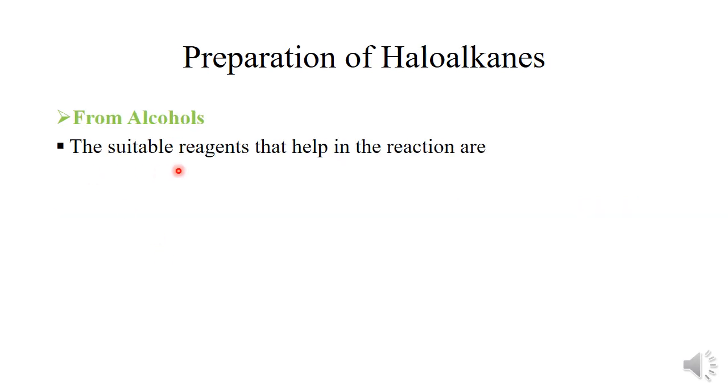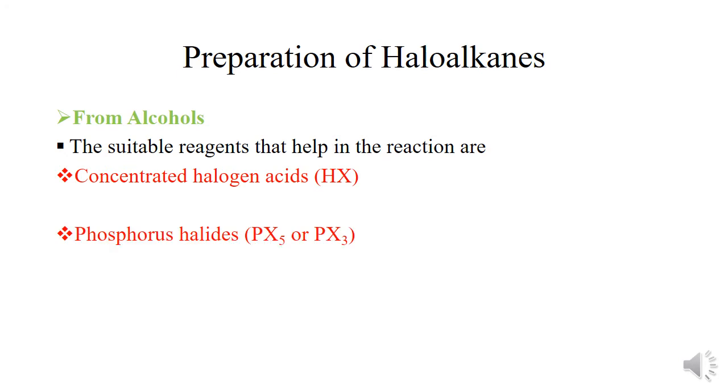The suitable reagents which help in the reaction are first, concentrated halogen acids, second, phosphorus halides, that is phosphorus pentahalide or phosphorus trihalides, and last, thionyl chloride.